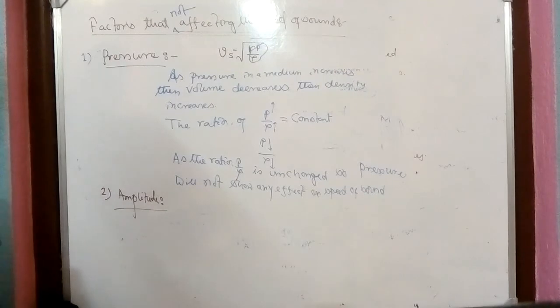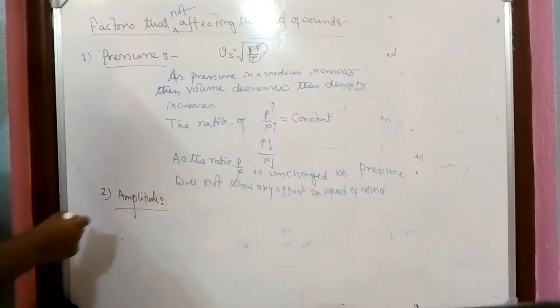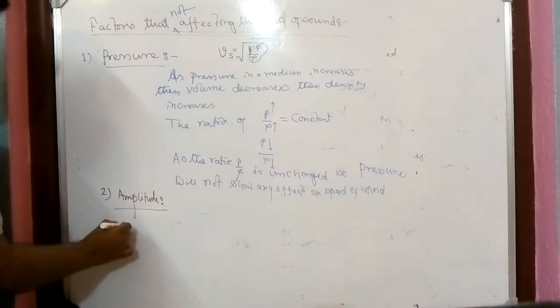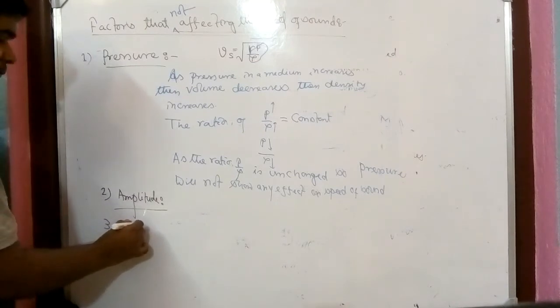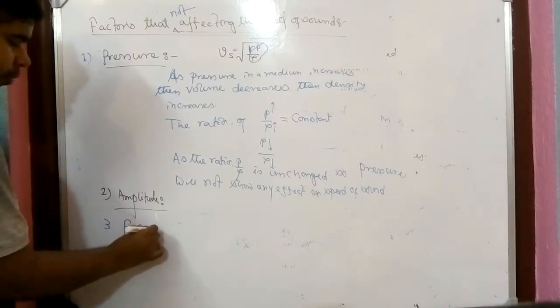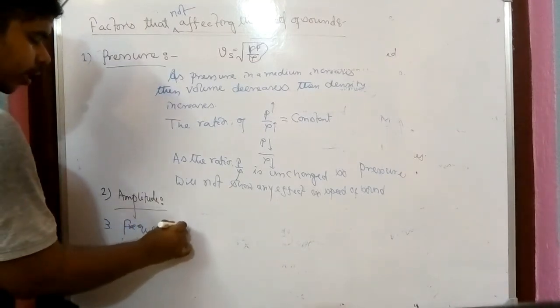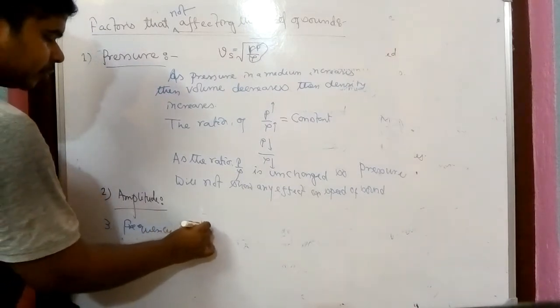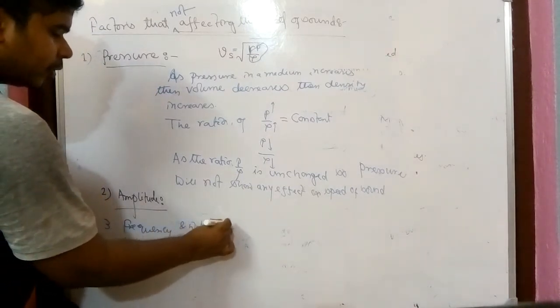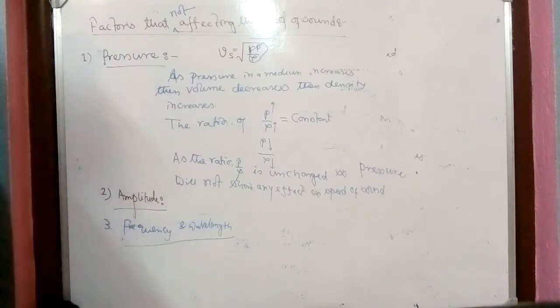Coming to the third thing, and it is also a little shocking for you, that is frequency and wavelength. You might be thinking, sir, in the previous class we saw that the speed of sound depends on frequency and wavelength, that is V equals F into lambda.